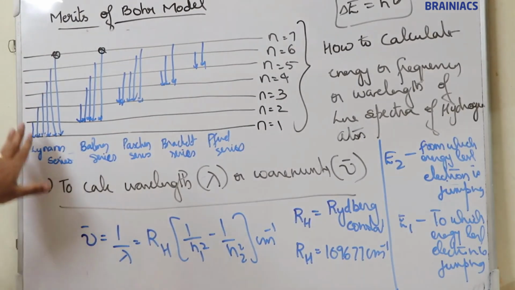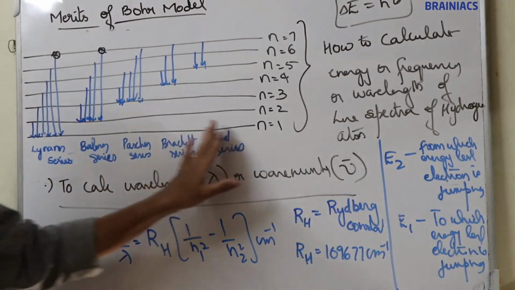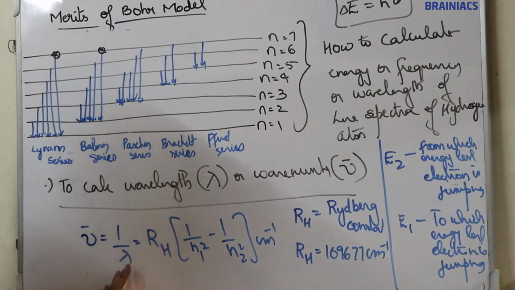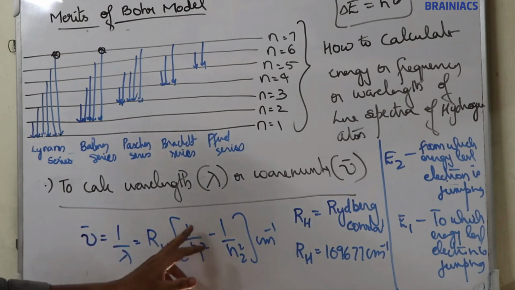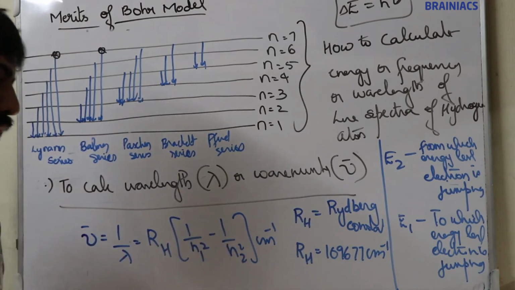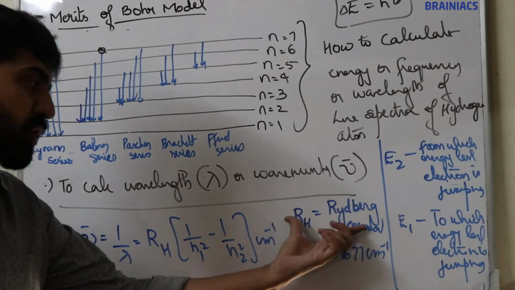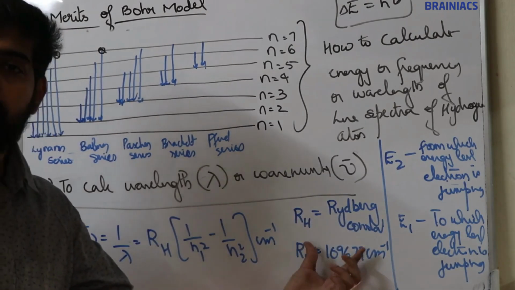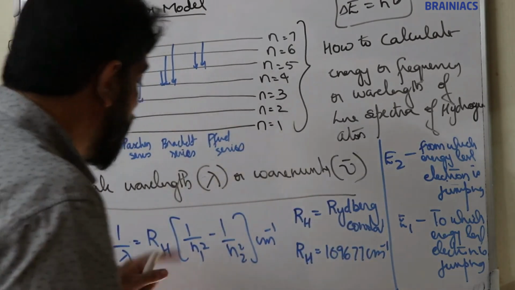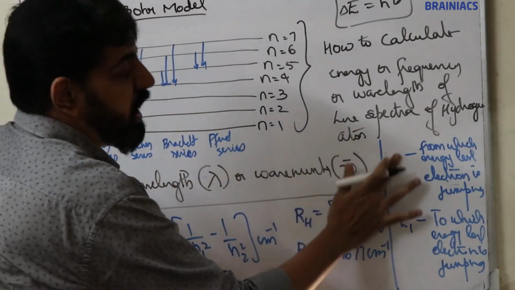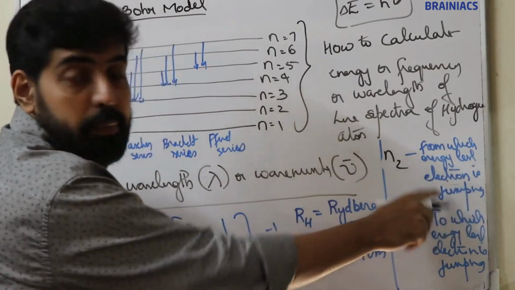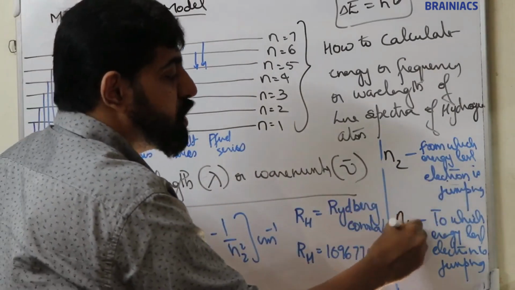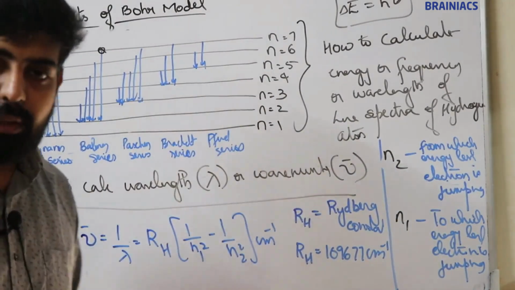To calculate the wavelength or wave number of the Lyman, Balmer, Paschen, Brackett and Pfund series, you can use this equation: nu bar is equal to 1 by lambda is equal to RH into 1 by n1 square minus 1 by n2 square. Here RH is the Rydberg constant, 109677 centimeter inverse. Now here n2 is the level from which the electron is jumping, and n1 is the level to which the electron is jumping.